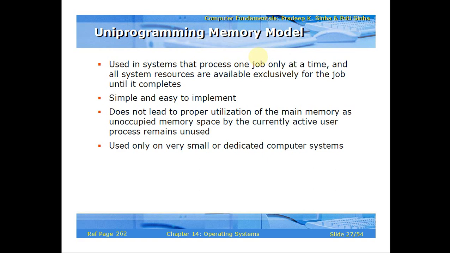The user is not going to interact with that computer. If there is no external interaction with the computer, then these small computers will be dedicated to do a certain, specific job only. So in those cases, uniprogramming execution will be there, meaning only one type of job will always be executed. So in those cases, this uniprogramming memory model can be adopted. If a system is only used to display outputs or intermediate outputs, it will not interact with anything else, so in those cases you can use it.